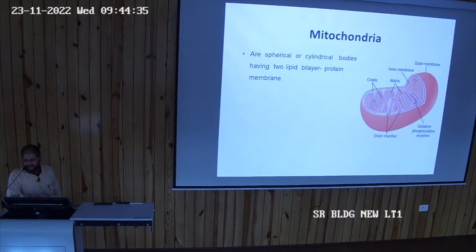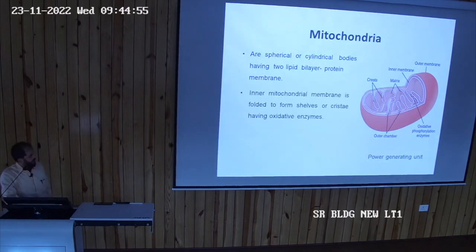And the mitochondria, these are spherical or oval cylindrical bodies. There are also two lipid bilayers. One is the outer mitochondrial membrane and the other is the inner mitochondrial membrane. Both have separate bilipid layers, right? And there are protein complexes also.